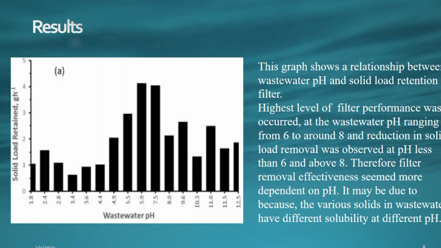Results. This graph shows a relationship between the wastewater pH and the solids retention on the filter. As you can see in this graph, the highest level of filter performance was observed at a wastewater pH ranging from 6 to 7.7 or almost 8, and the reduction in solids removal was observed at a pH less than 6 or above 7.7. Therefore, the filter removal efficiency seemed more dependent on the pH. It may be because the various solids present in the wastewater dissolve at different pH.